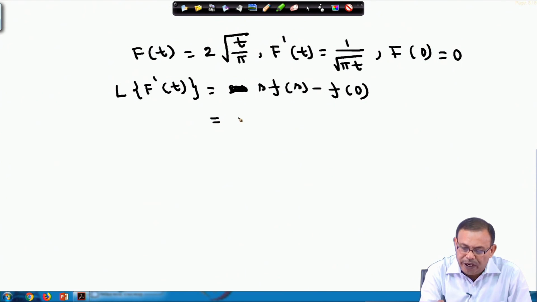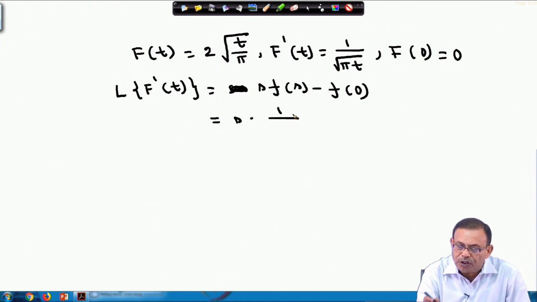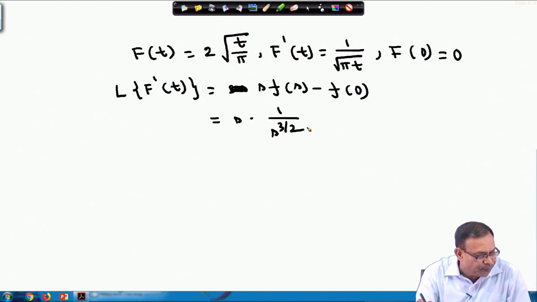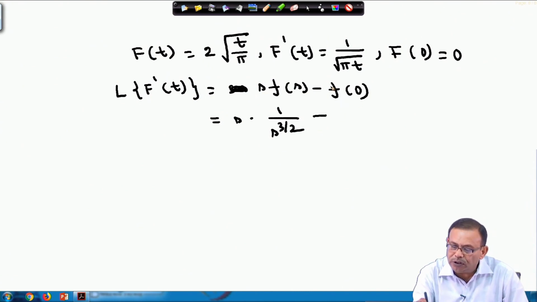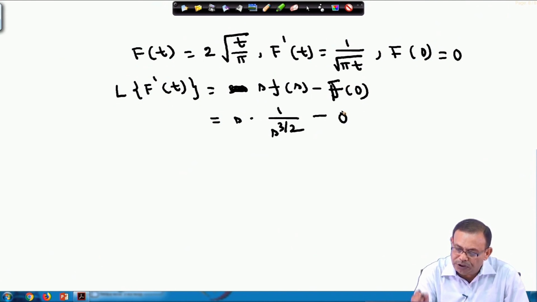What is s into F(s)? F(s) is given to us as 1 by s to the power 3 by 2, because the Laplace transform of 2 into this is 1 by s to the power 3 by 2, minus f(0). Sorry, this will be capital F, and this f(0) value is 0.